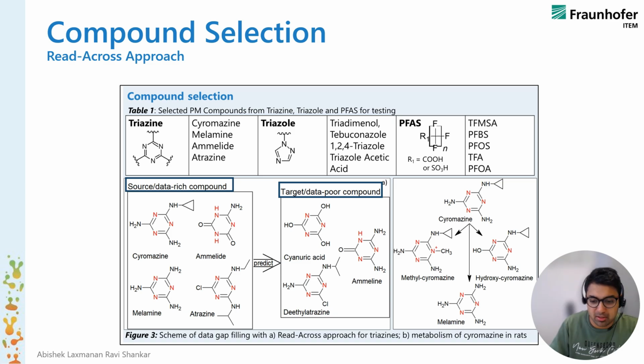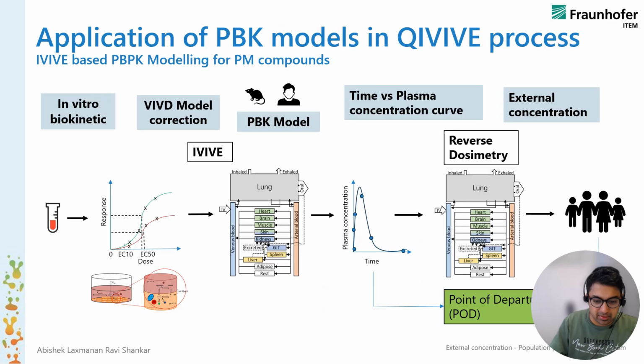Our emphasis today is on triazoles, which means that triadimenol and tebuconazole are really well-studied compounds. The triazole acetic acid and other triazoles are not really well studied, and there is not much information available in the literature for these compounds. So that's the idea behind the compound selection.